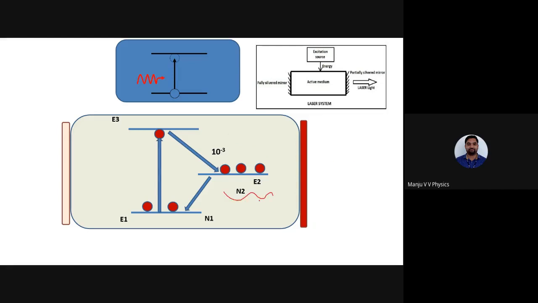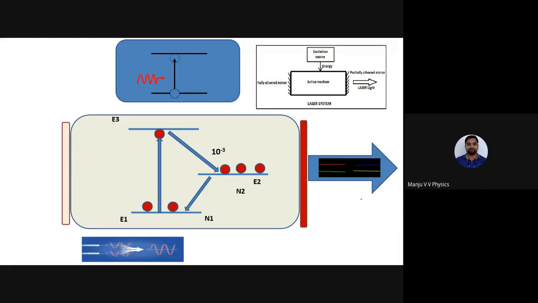If these two waves interfere destructively, they cancel each other, so that will not give you a laser beam. See here, only the waves which undergo constructive interference come out of the partially silvered mirror as a laser beam. Okay, this is how a laser works. These are the requisites of a laser beam. When these two waves undergo constructive interference, that wave comes out as a laser beam.